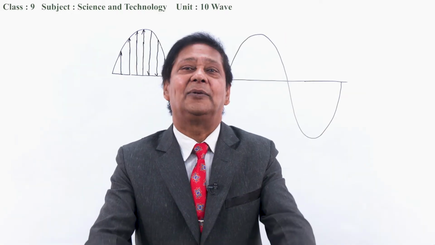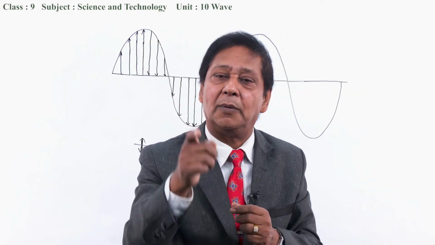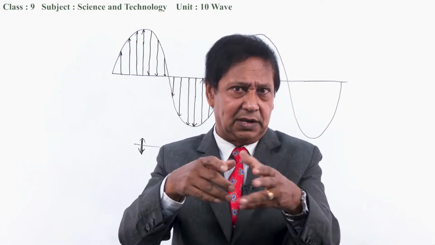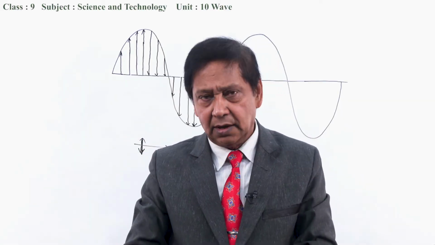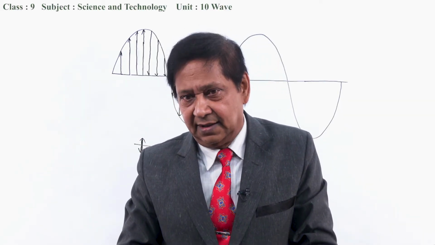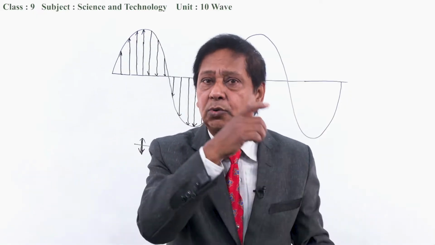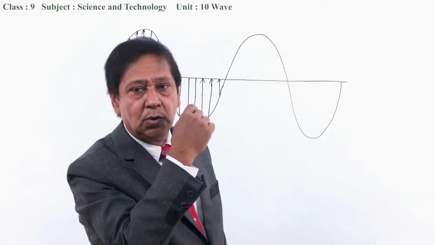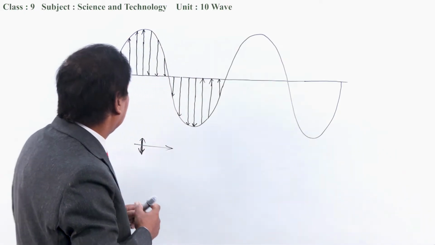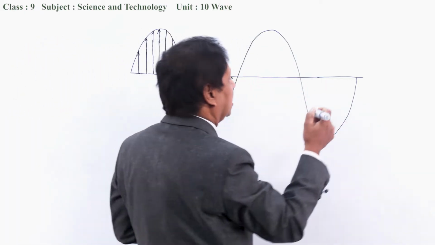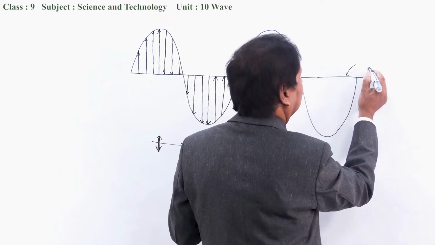Okay, now let's talk about different terms related to a wave. Let's talk about them one by one. I want to come back to this diagram and show you the different terms. Look at this. This line represents the mean position of the wave. What is this? Mean position.